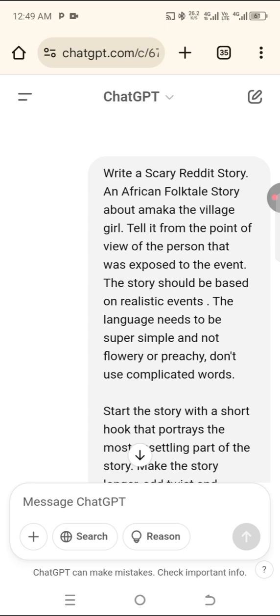Maybe her husband died at a tender age. So you can just say, write an African folktale story about a poor widow. So you can see that we can talk about perseverance.